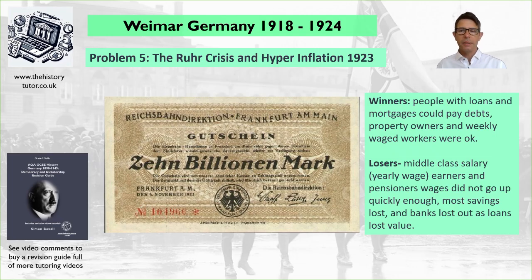Losers, middle class people generally on salaries that were yearly wage earners. Also pensioners. Pensions did not go up quickly enough with inflation. People with savings obviously lost all their savings. Banks lost out as loans lost value and things were paid back easily. So there were many people who lost out here. Now, we might find the middle class are the worst affected, as you can see there. They might be therefore turning towards more Nazi and nationalist ideas if a crisis comes along in the future.